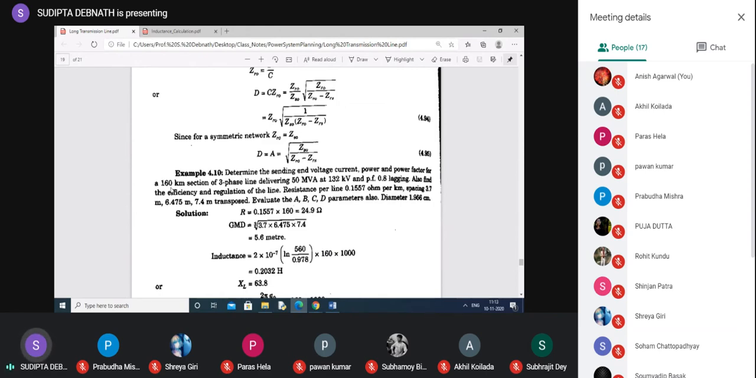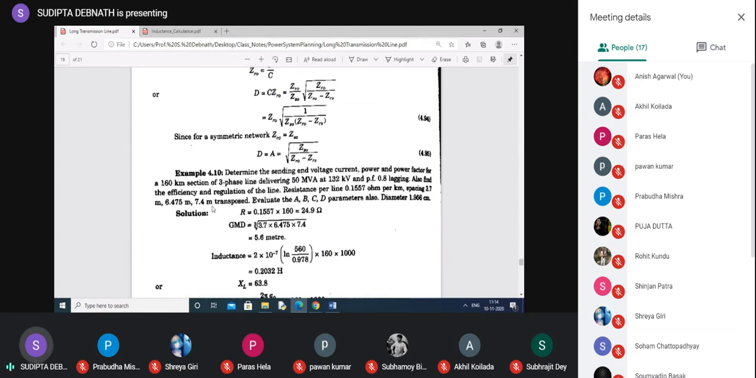Length of the line is 160 kilometer. The power is given, voltage is given, power factor is given. So easily you can find out what IR is. You have to find the efficiency, regulation, VS and IS, that is, determine the sending end VS, IS, efficiency and regulation. Resistance is given per kilometer, spacing is given as 3.7 meter. Okay, this is a three-phase line.